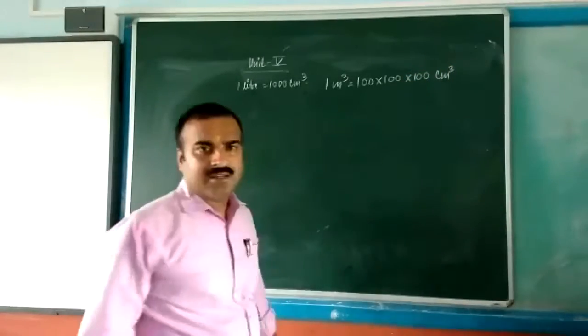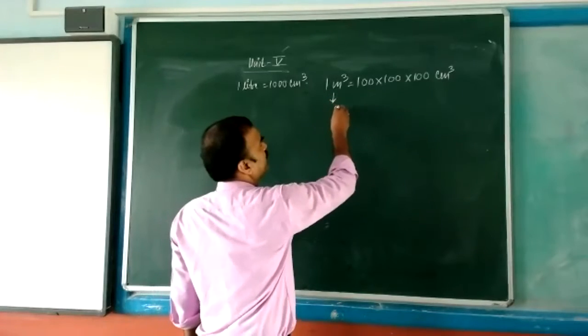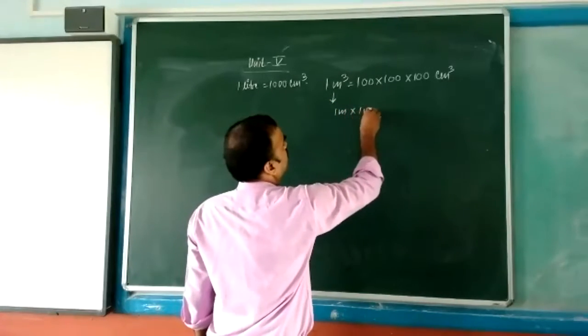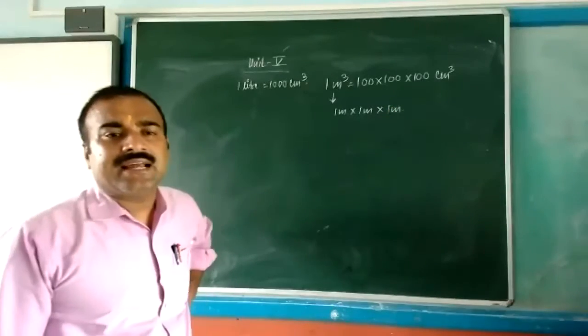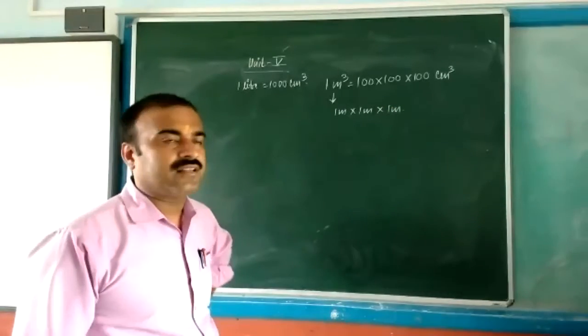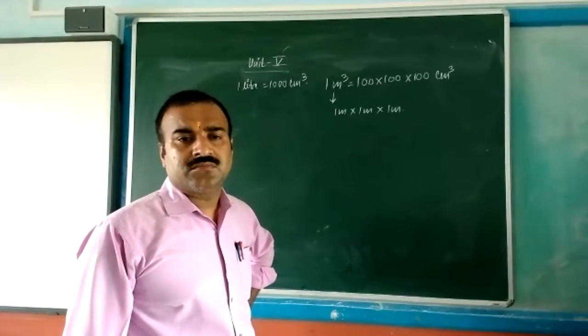Just see, 1 meter cube means 1 meter into 1 meter into 1 meter. Clear? Yes, sir.